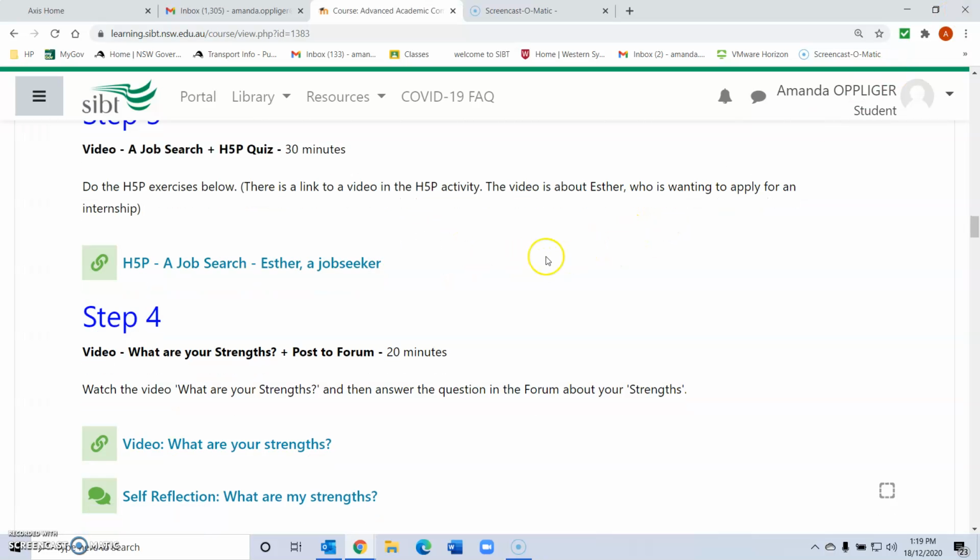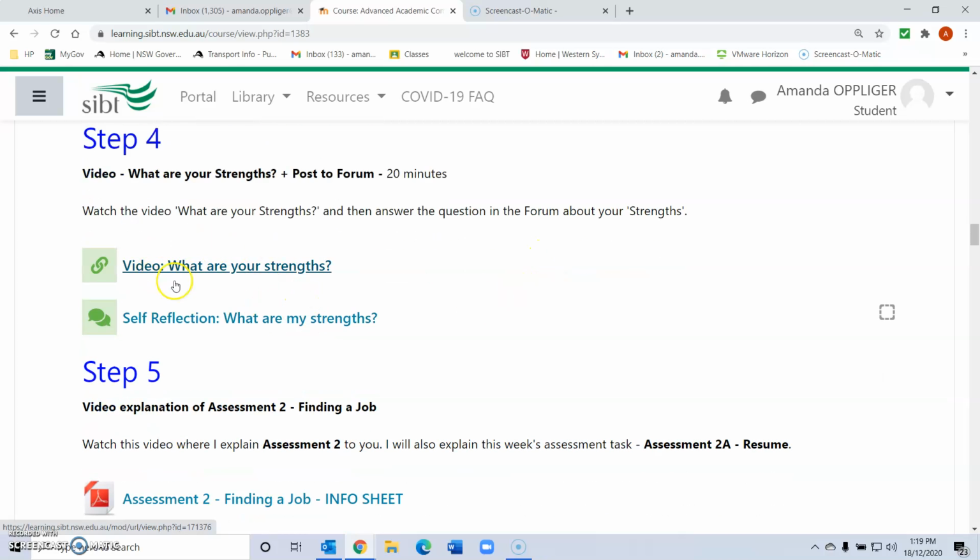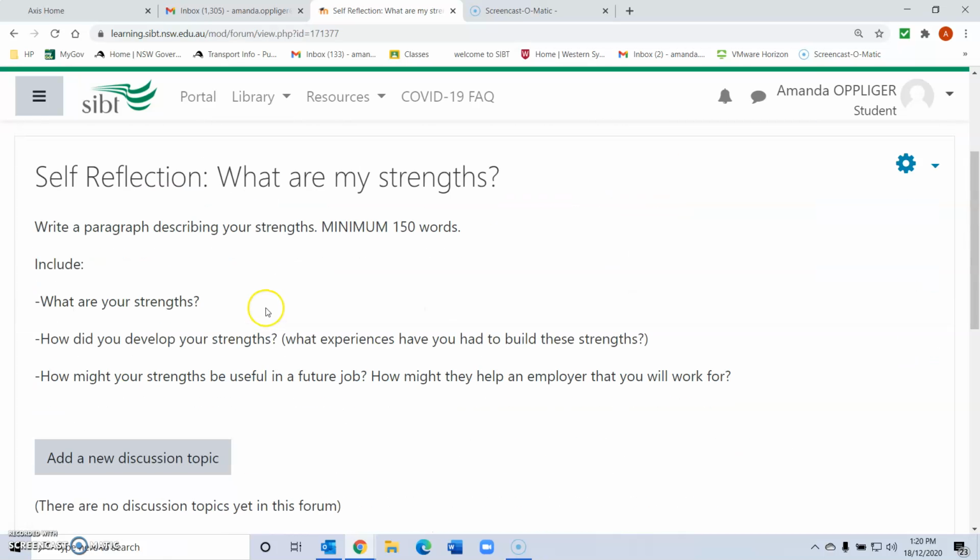So that's step 3. Step 4, there is another link to a video. I won't show you that now. You can open that yourself. But what I will show you is what you have to do after you watch the video, which is a discussion forum. So let's open that.